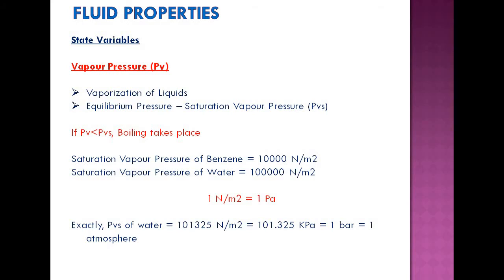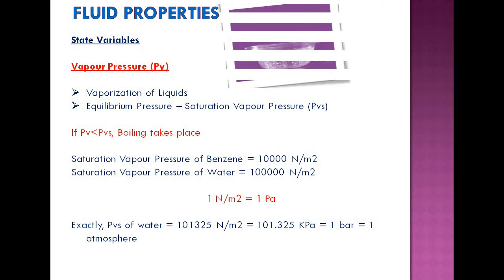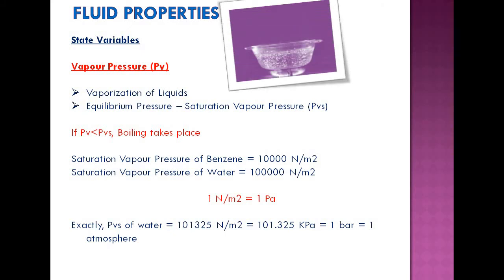And the next important property is vapor pressure. So we have studied in basic physics vaporization or evaporation of liquids. That means when the temperature of a liquid increases above a particular level, that liquid starts evaporating and the vapors are formed. So we are dealing with vaporization of liquids, and let us see what is happening while a liquid is evaporating. So if we have liquid in a metallic container and if we heat it, what happens?